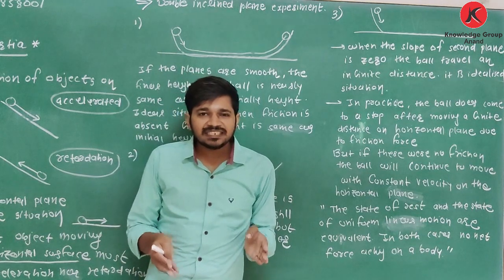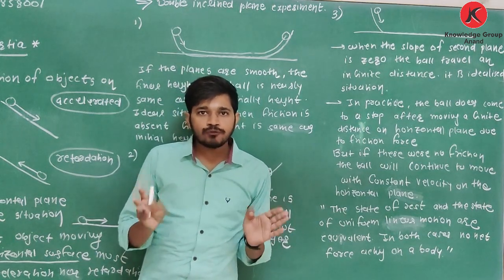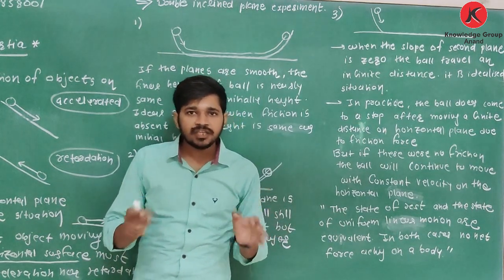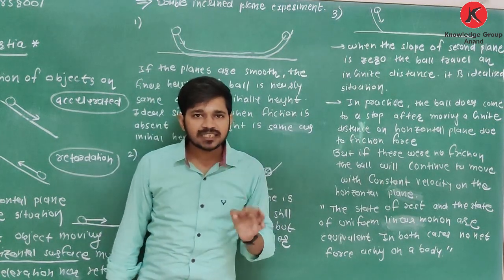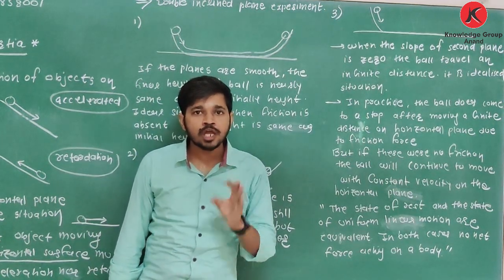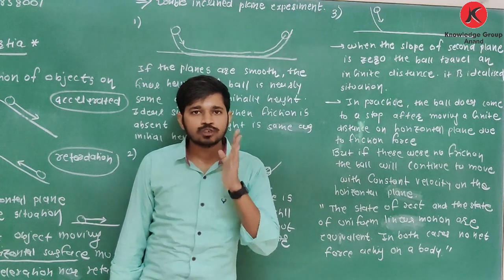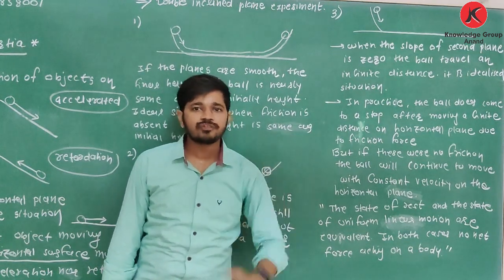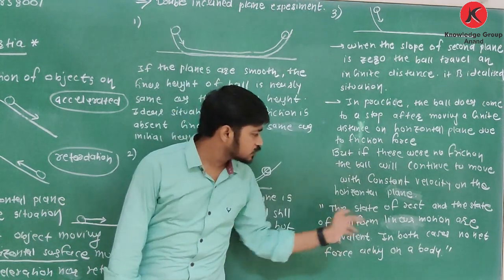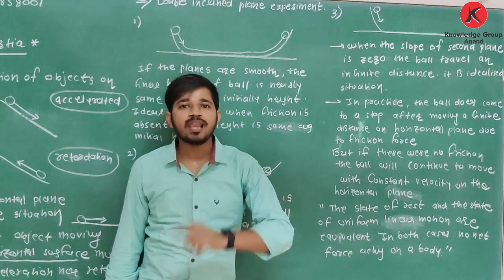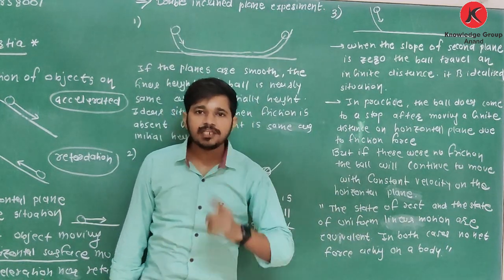If the object is in rest condition, the total force acting on it is 0. If the object is in uniform motion, the total external force acting on it is 0. Means these two states are equivalent.